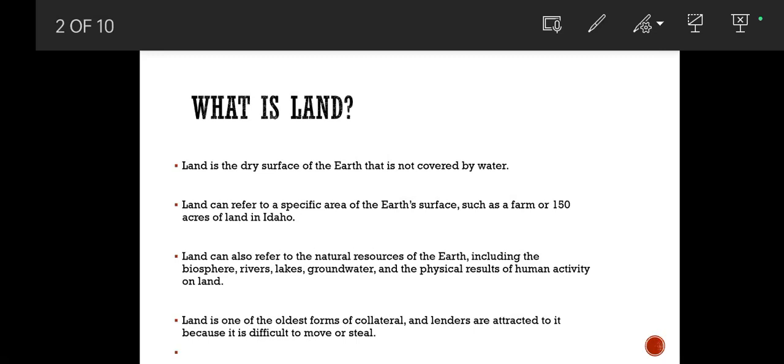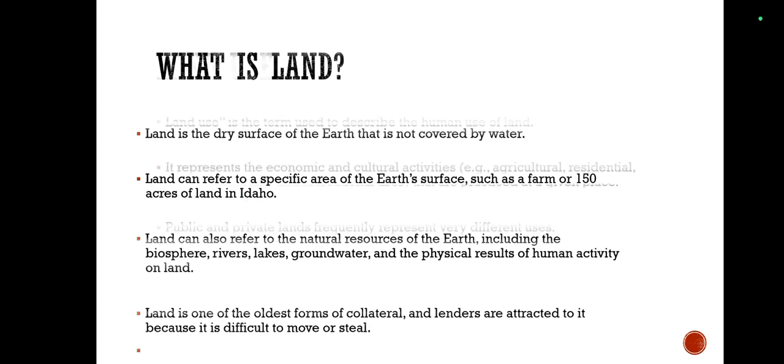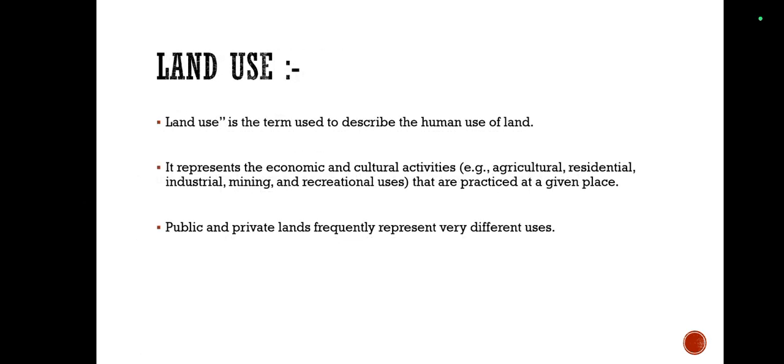Land is used for residential, commercial, industrial, recreational, agricultural and transportational purposes. The basic concept of land is that it is a specific area of earth property with clearly delineated boundaries that has an owner. Now this was the concept of land. Now moving on to the concept of land use. Now what is land use?